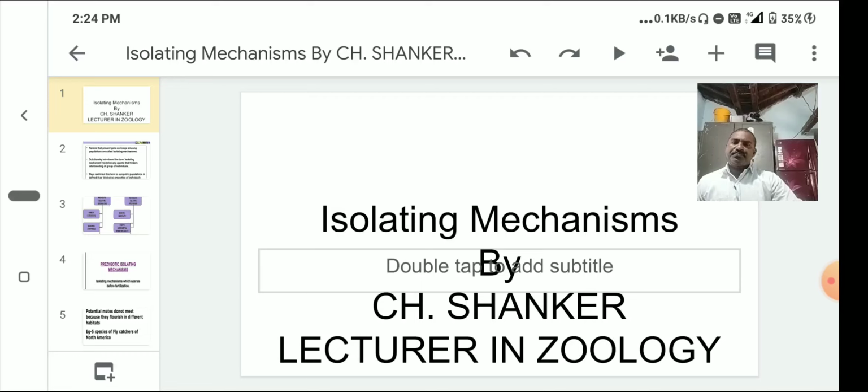Whenever mating is stopped, the mixing of genes is stopped. So recombinations may take place, or sometimes new varieties are produced according to the environment. In a changing environment, one species occupies a different environment to avoid competition for food, mating and especially habitat.